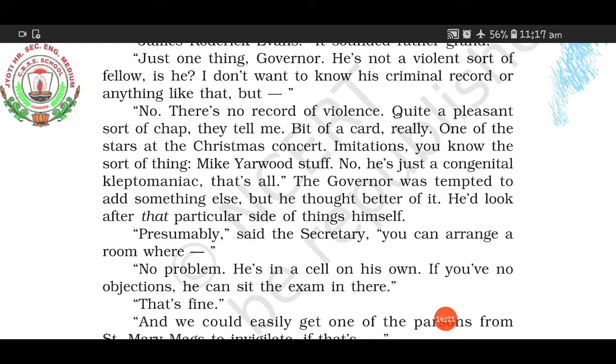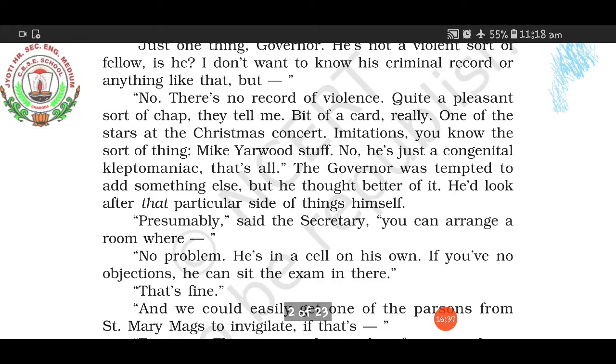That's fine. Okay. Before coming to that, you might be thinking that madam said congenital kleptomaniac, but she didn't say what it is about. A person who suffers from this, a kleptomaniac, actually steals without his own knowing it, without his own senses.